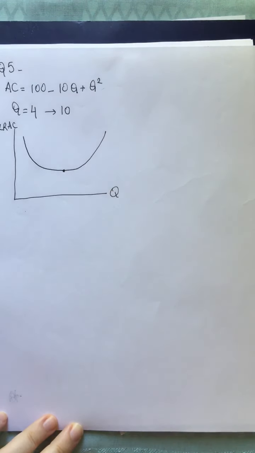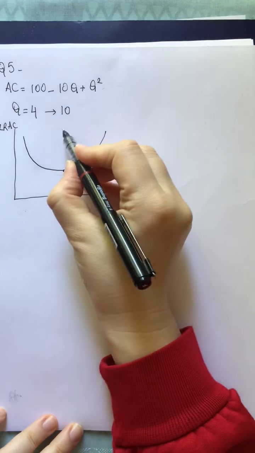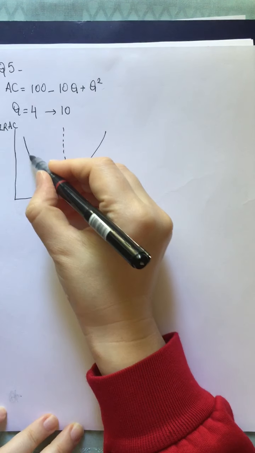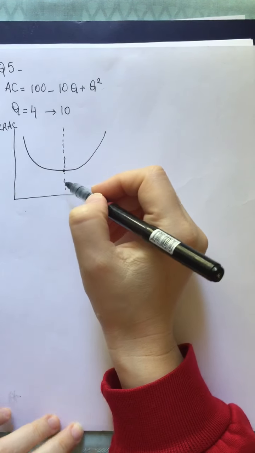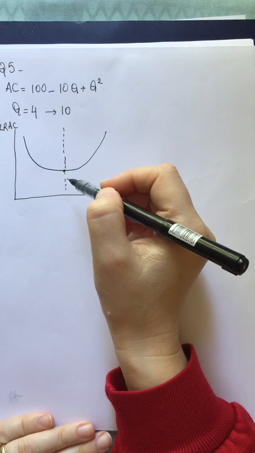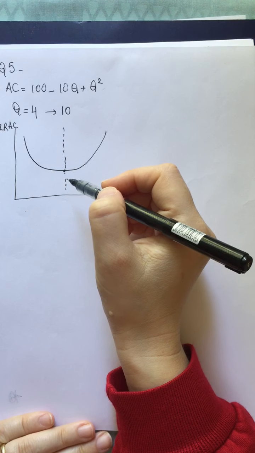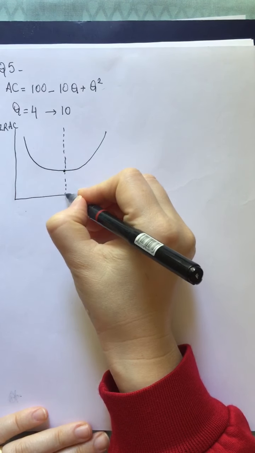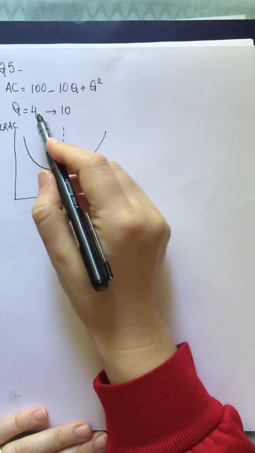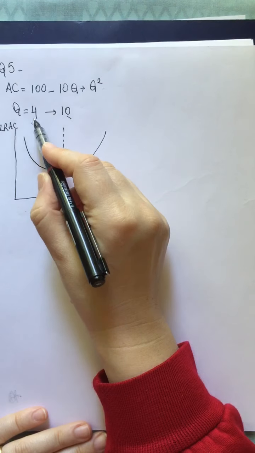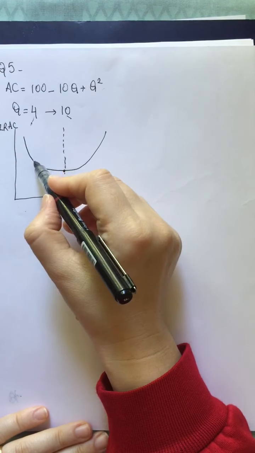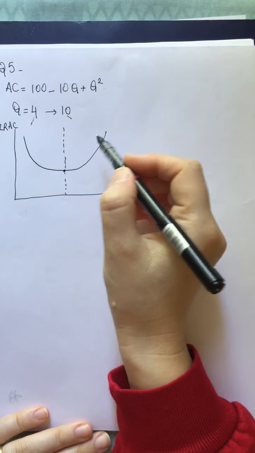If this firm is a natural monopoly, it must work in the decreasing part of the long run average cost, where economies of scale arise. So let's find the minimum point, this critical point, at first, then we can look at where 4 billion kilowatt hours and 10 billion kilowatt hours lie on this long run average cost curve.